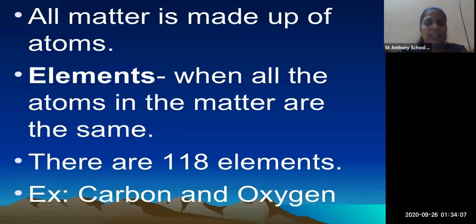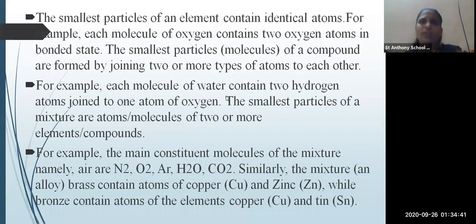they are called elements. Okay, as you know, in the periodic table there are 118 elements. So these are the elements which are there in the periodic table. For example, carbon and oxygen. Carbon and oxygen are elements, and these elements have symbols written in capitals. We can denote carbon as capital C, and oxygen as capital O. These are the symbols of the elements. Okay, the smallest particle of an element is made of identical atoms.